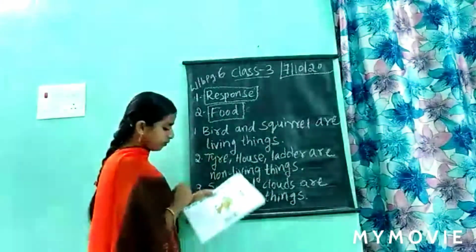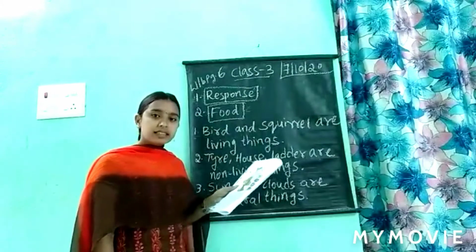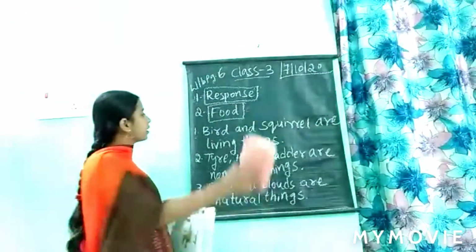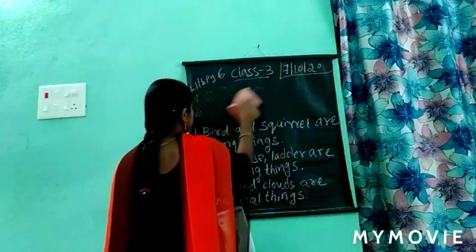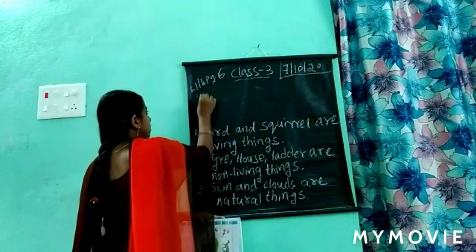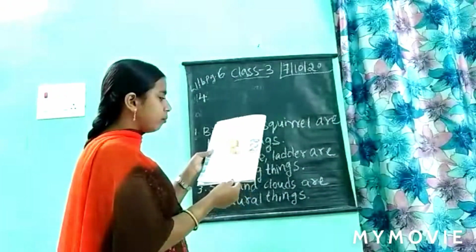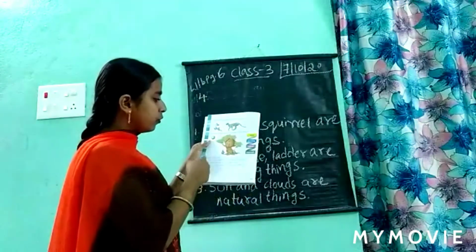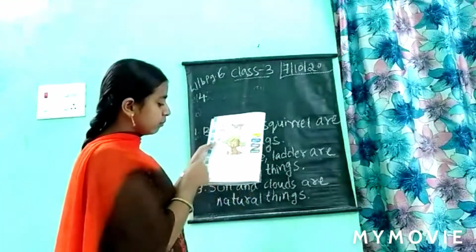And the fourth one, what are the man-made things? So I am erasing the first one, and I will write here the fourth one. The fourth one is man-made. What are the man-made things here? If you see here, this ladder is a man-made thing. House is a man-made thing.